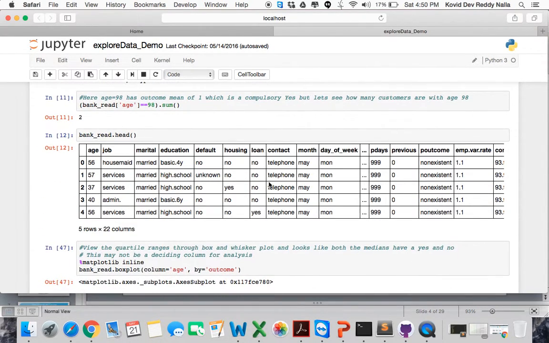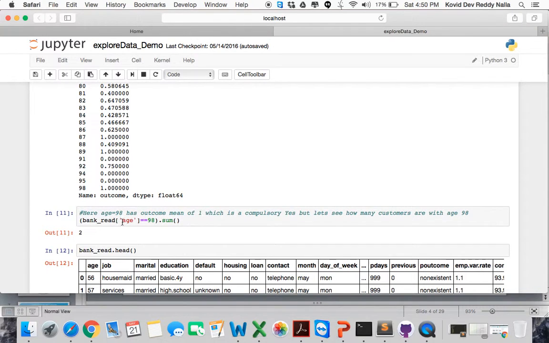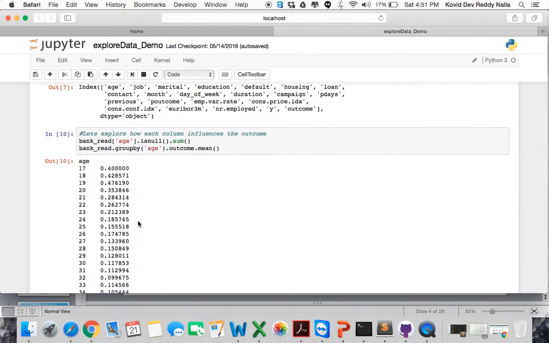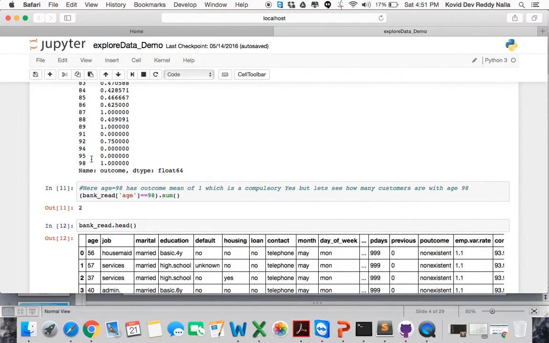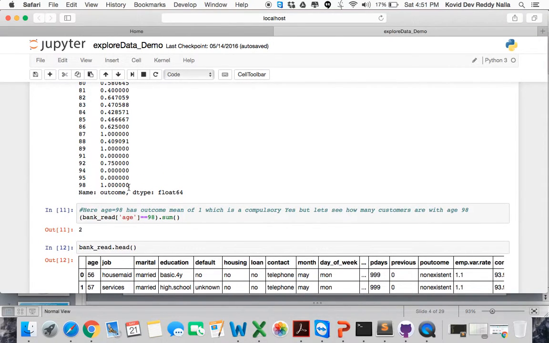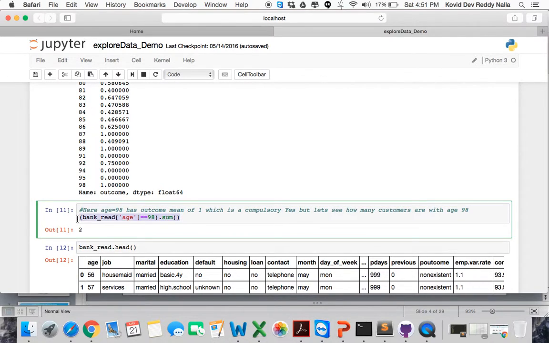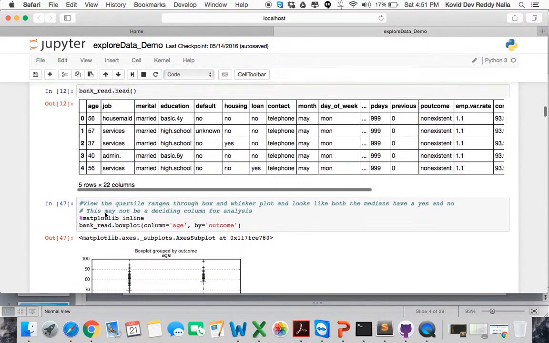So one of the things is, we are trying to explore the data for each column versus the class label, versus the outcome. So if you see here, for age 98, we see there's a 1, there are people with age 98, they have 100% accepting for the new scheme. But we would like to see how many customers actually accepted with age 98. So if you see here with bank read age 98, out of the 41,000 rows, there's only 2 people with age 98. So first it would look to us like a great feature, but now it doesn't look like a great feature for us.